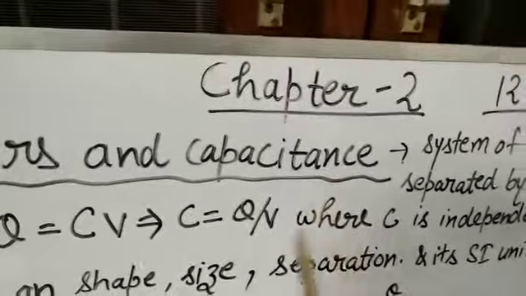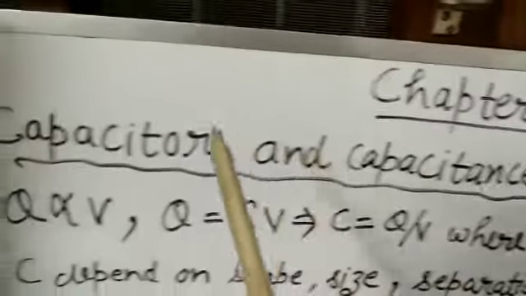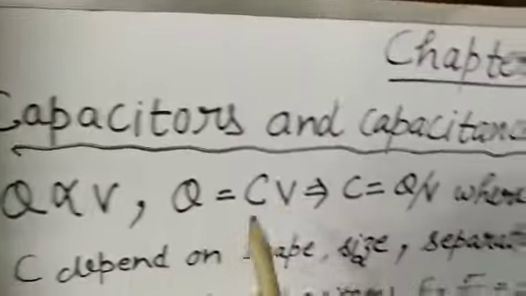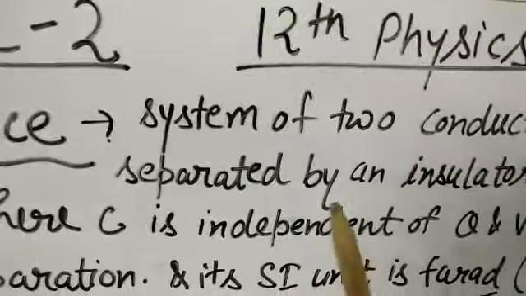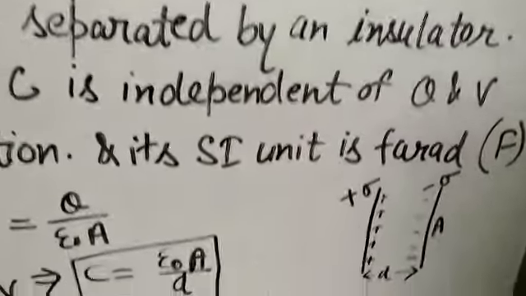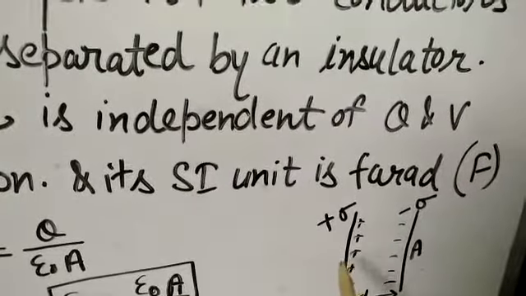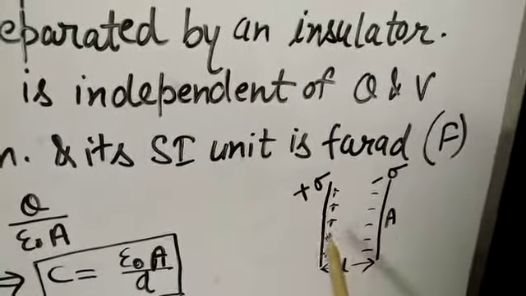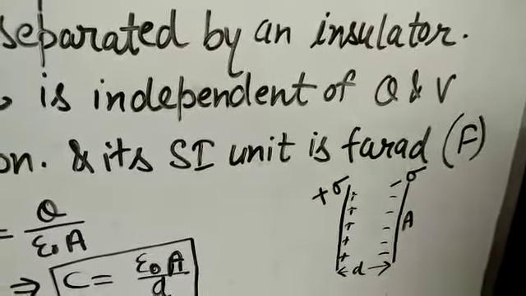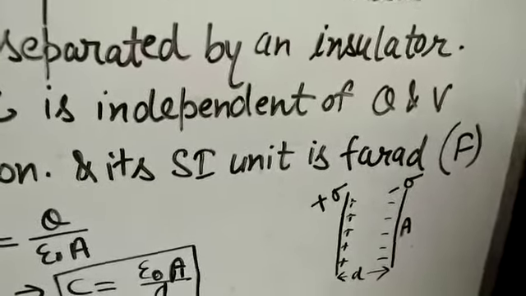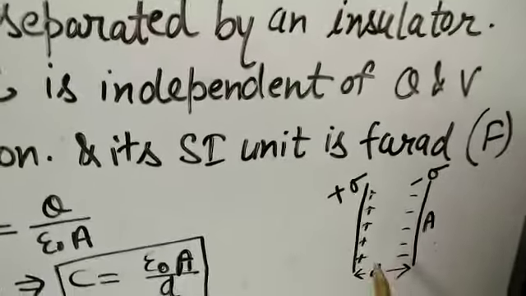Just like resistance is the property of the conductors, capacitance is the property of the capacitors. So we can define the capacitor. It is a combination of two conductors. It may be of a circular form, it may be in parallel form, it may be in cylindrical form, but there are two conductors.